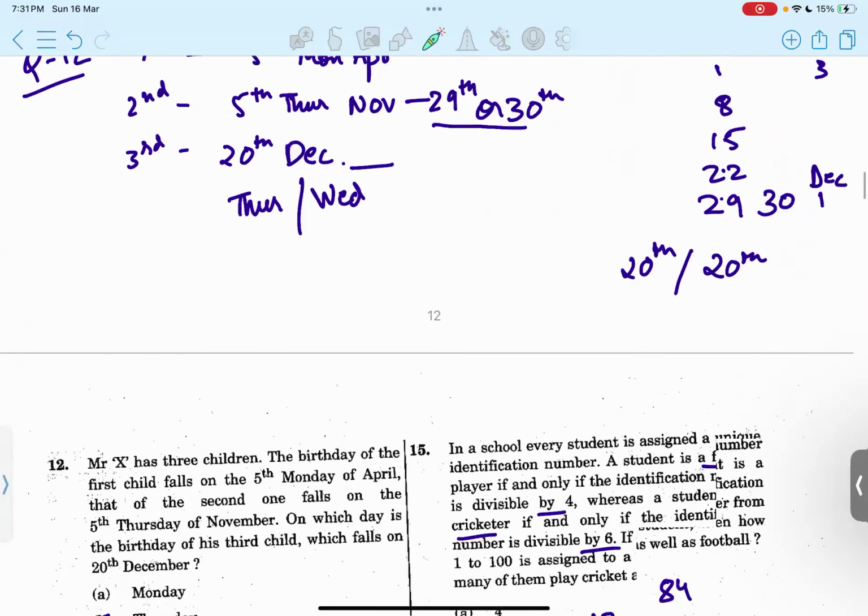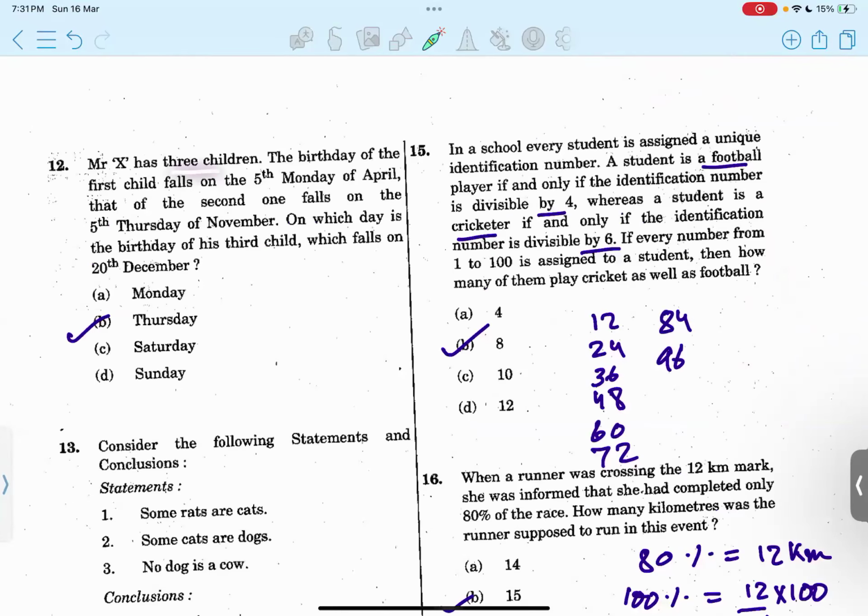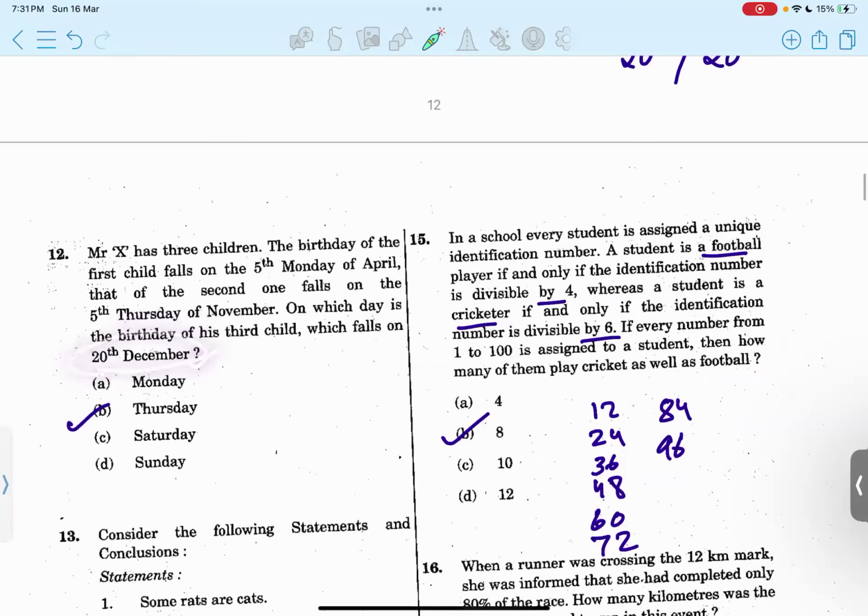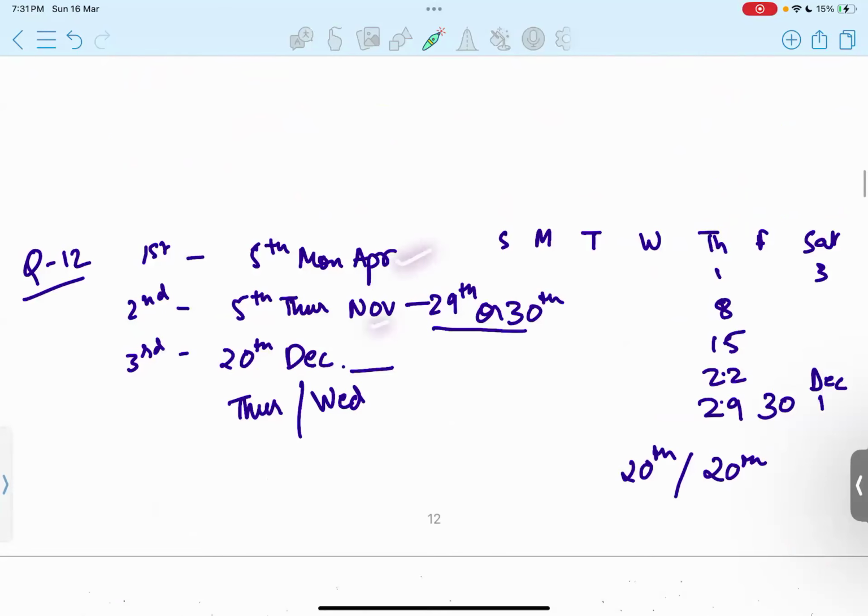Then we have question number 12. So Mr. X has 3 children. The birthday of the first child falls on the 5th Monday of April. Of the second, it is on the 5th Thursday of November. So we have to identify which day it would be for the third child if the birthday is on 20th of December. So we've written down the given information here.